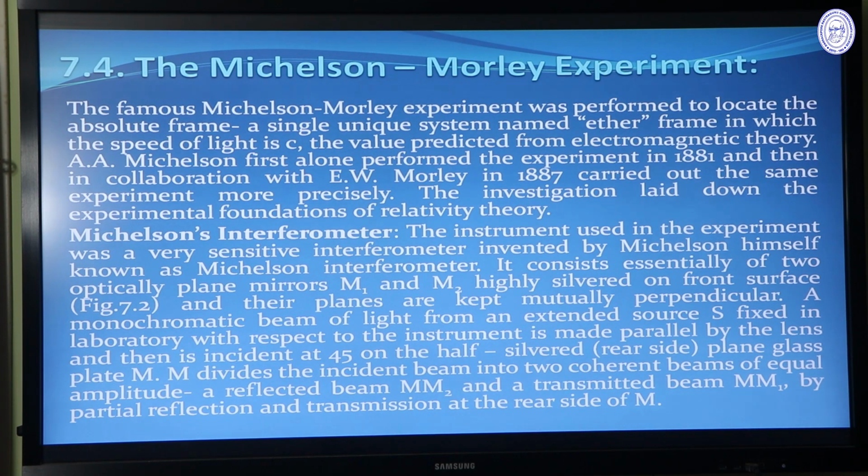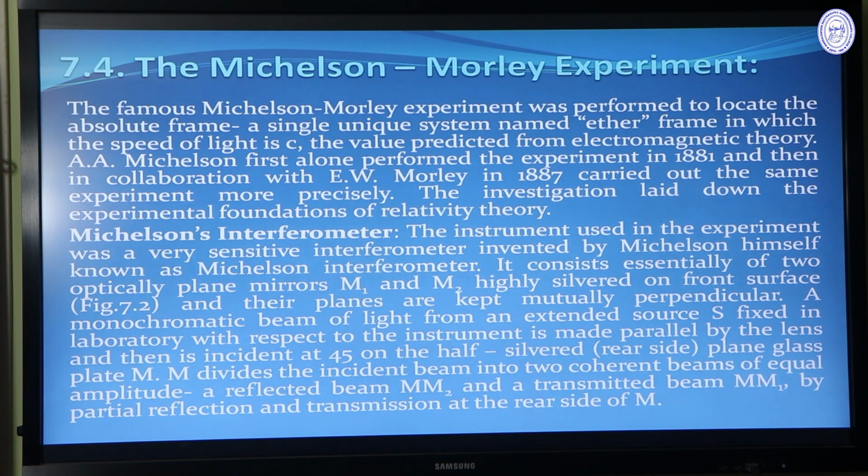Now we come to another important topic, that is called the Michelson-Morley experiment. The famous Michelson-Morley experiment was performed to locate the absolute frame, a single unique system named the ether frame, in which the speed of light is c, the value predicted from electromagnetic theory.